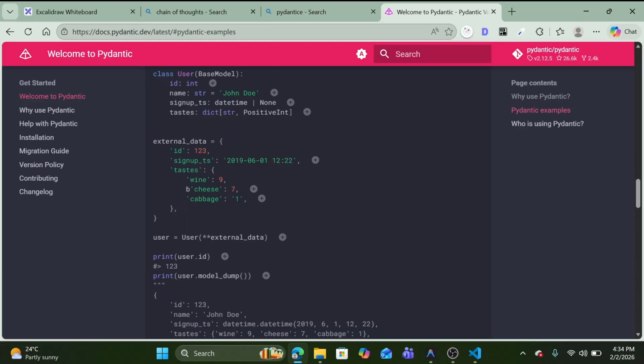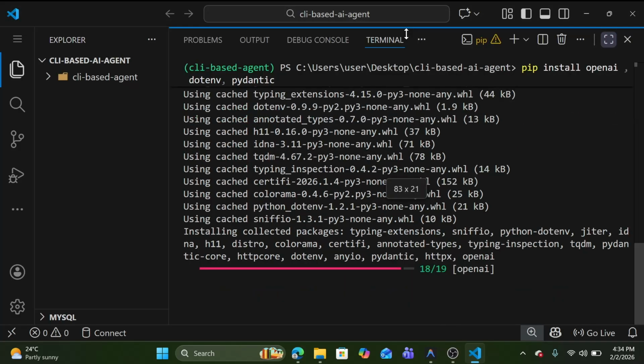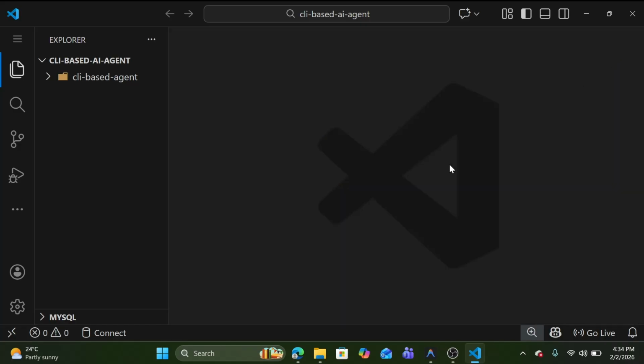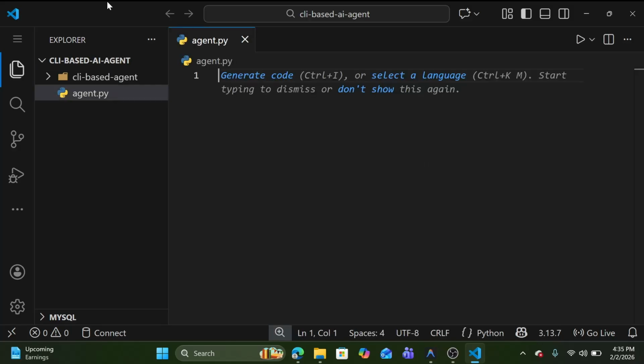Let me check. It's still installing, no issue. In the meantime, let me create one file, agent.py. Also we need an OpenAI API key.